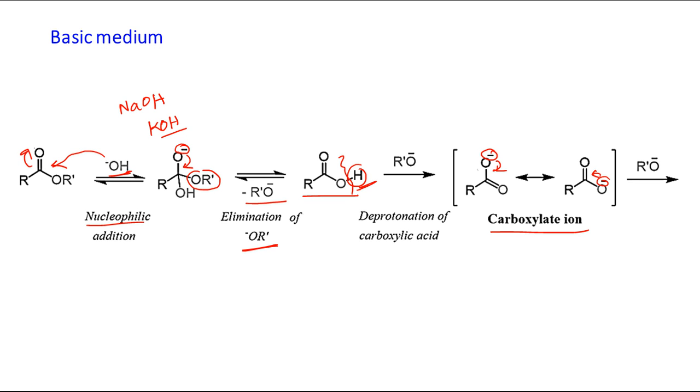Now if you are thinking, why not the next step, that is, is it possible that this R prime O negative, which is present in the medium, attacks here? It is true that it is taking positive H from here, but this type of attack is not at all possible. There is already negative charge, and if another R prime O negative attacks, it generates negative charge over this oxygen. This type of mechanism is not possible at all. So that is why the reaction will stop here.